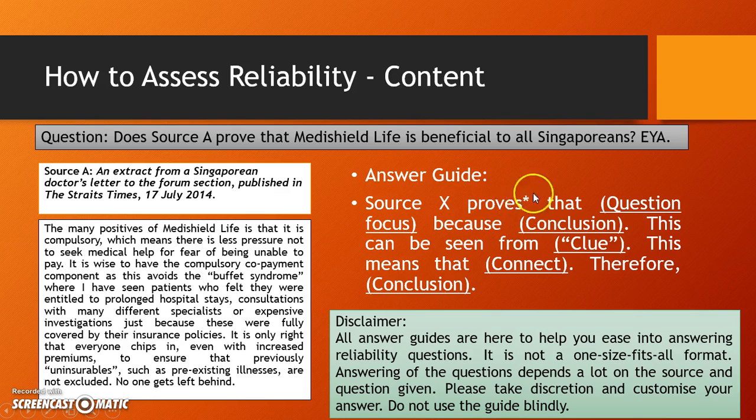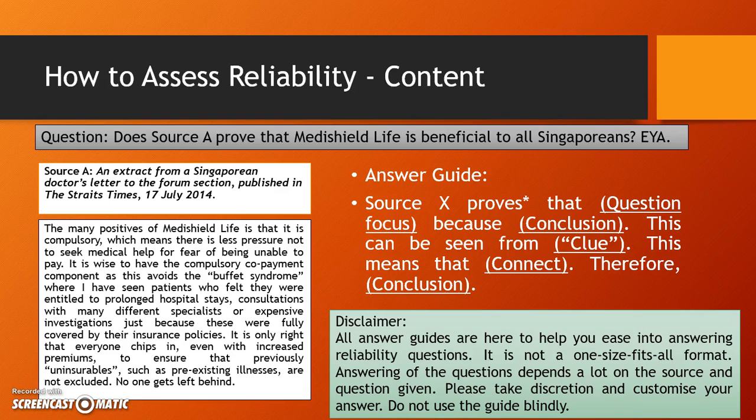Source X proves, again, the star means that you have to adapt to the question. So if the question is, can you believe source A in saying that MediShield Life is beneficial? You have to say, I can believe source A in saying that MediShield Life is blah, blah, blah. So this is the question focus. So the star means you have to adapt to the question. Because conclusion. This can be seen from clue. This means that connect, therefore conclusion. These 4 C's here are basically what I've gone through with you for your inference question. So this part is just inference. No cross-referencing yet. So just use your inference skill for this first part.